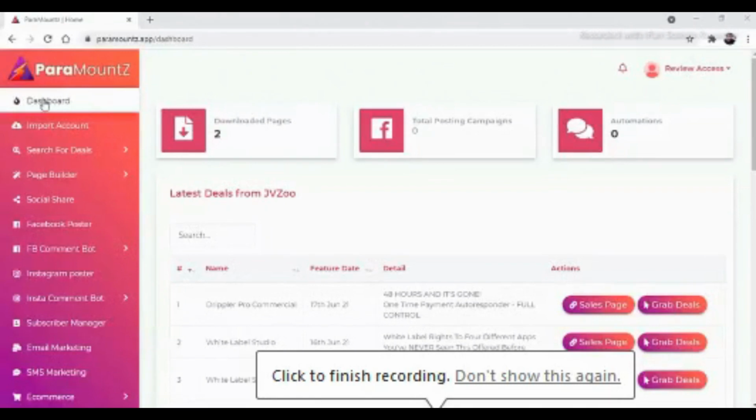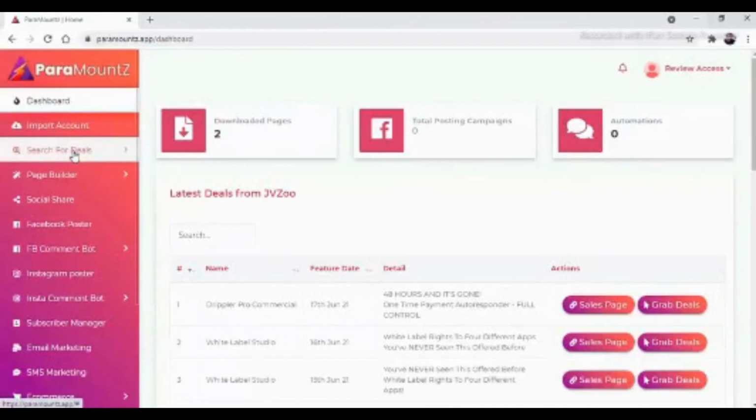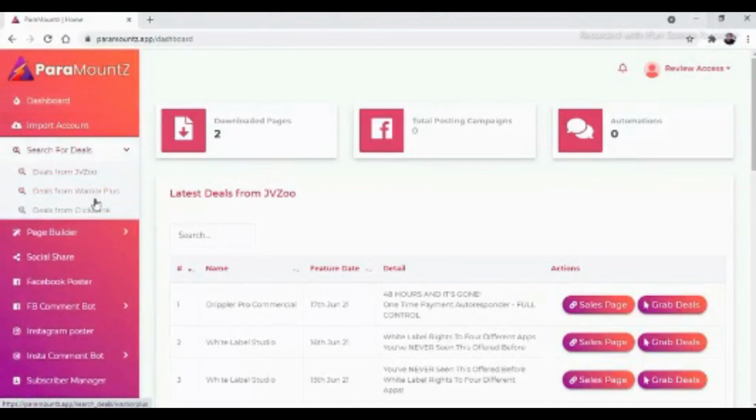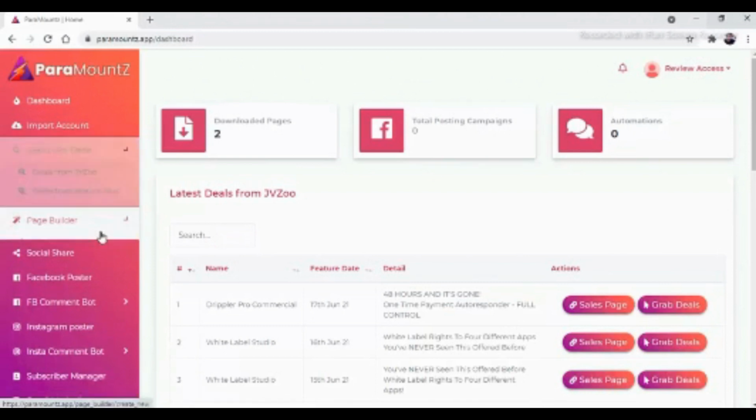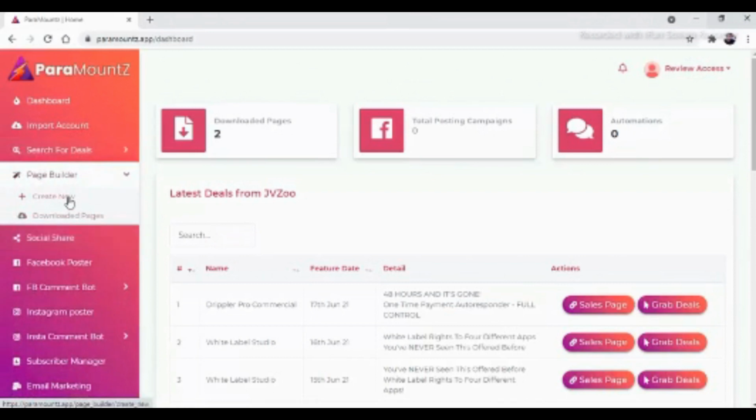To a software Paramount. With the help of this software, you can find high converting offers from Zevizu, VariPlus and ClickBank. So, choose your affiliate offers based on your niche, based on your interest, and then use this affiliate offer to create affiliate promotional page with the help of this page builder.